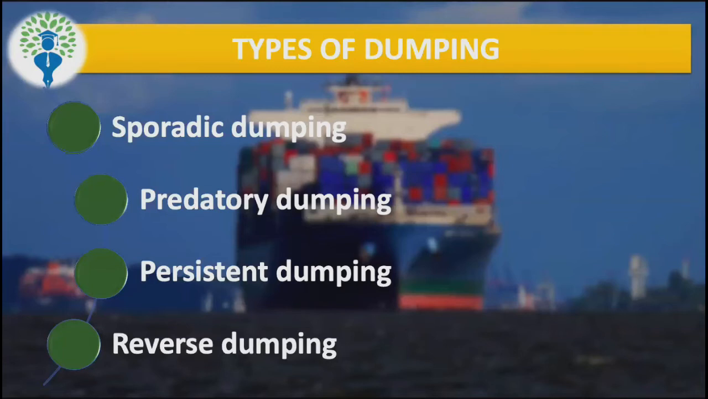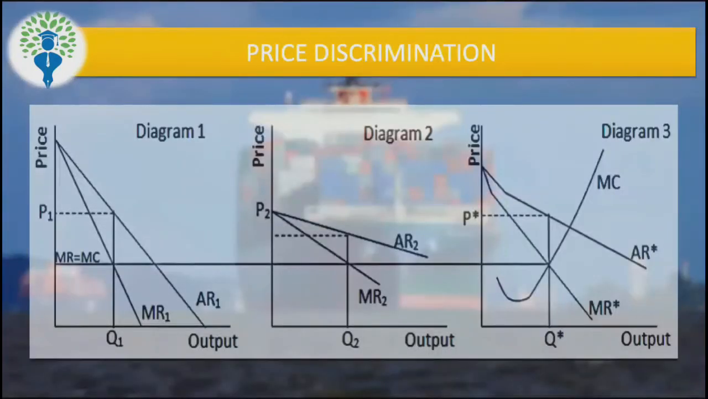Okay. Now if you notice, we are talking about charging different prices. This charging of different prices is known as price discrimination. This topic is covered in detail in monopoly, but right now I am just touching upon the relevant portion here. So I'm just trying to explain the concept of dumping with the help of this diagram.